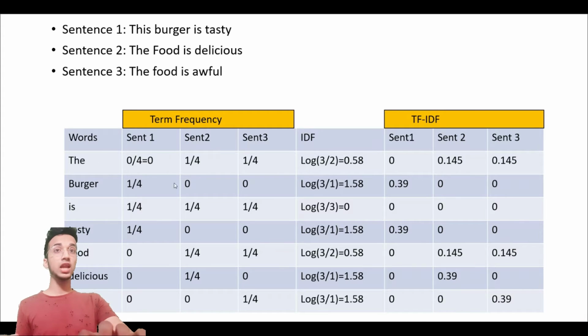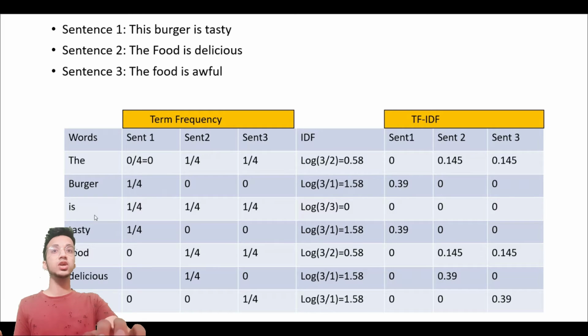So after you have calculated TF and IDF, you have to multiply them, and for each sentence you will get a different vector, right? So let's say for sentence 1, how do we finally get the vector representation of sentence 1? You take the first word, the, and multiply its term frequency, which is 0, by the IDF, so you get 0. The next word in this row is burger. In sentence 1, its frequency is 1 by 4 and IDF is 1.58. You multiply these two and you get 0.39.